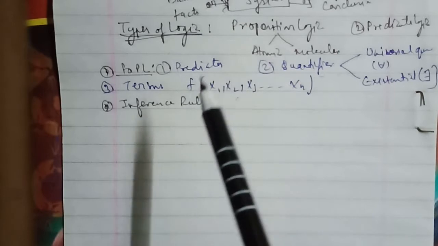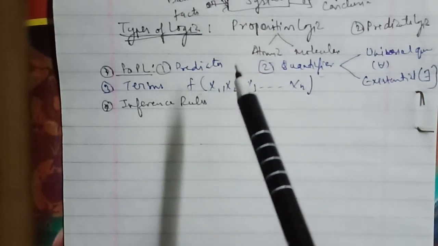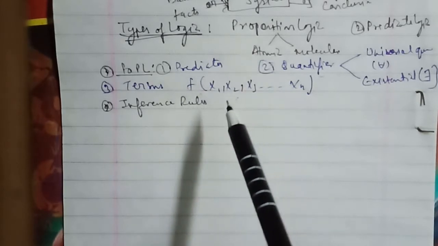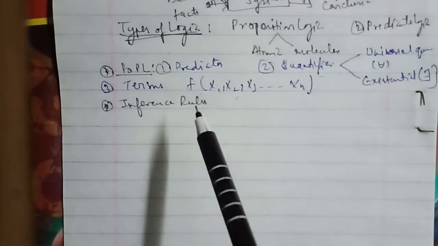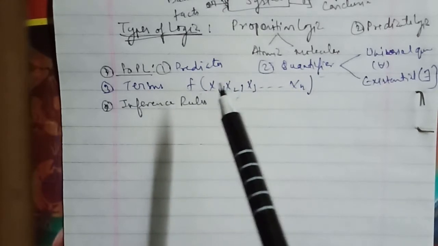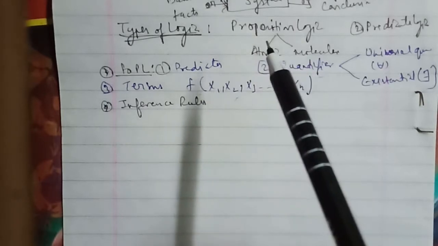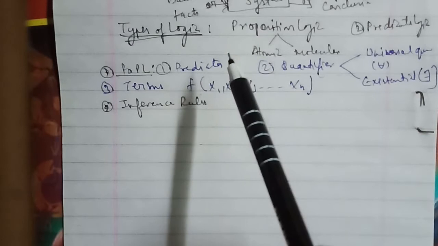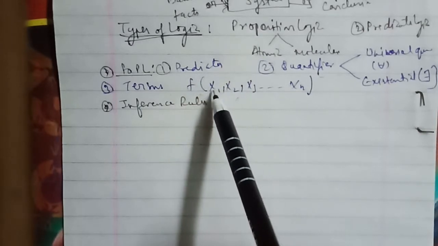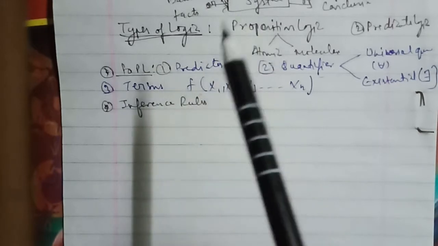And we had done one question in the last class: prove whether the following sentences are valid or not. If the price falls and the sales increase, and if the sales increase then John makes a whole lot of money, but John does not make a whole lot of money, therefore the price does not fall. That has been asked for 10 marks. Even though we had done that in depth as well, you can go through the last class and you will find the answer.